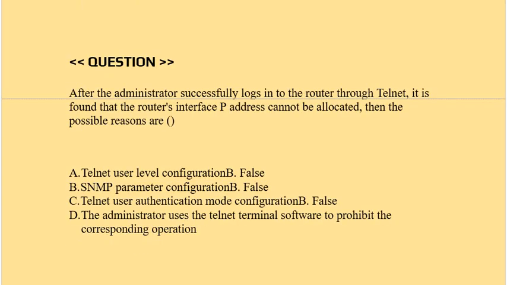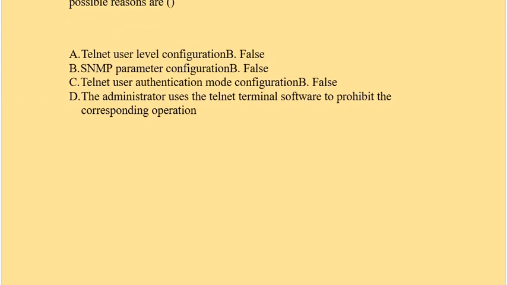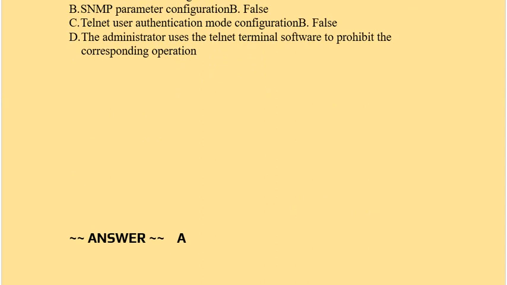Question is after the administrator successfully logs in to the router through Telnet, it is found that the router's interface IP address cannot be allocated. Then the possible reasons are option A Telnet user level configuration, option B SNMP parameter configuration, option C Telnet user authentication mode configuration, option D the administrator uses the Telnet terminal software to prohibit the corresponding operation. Correct answer is option A.